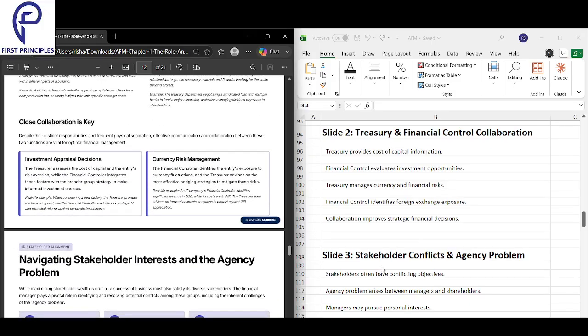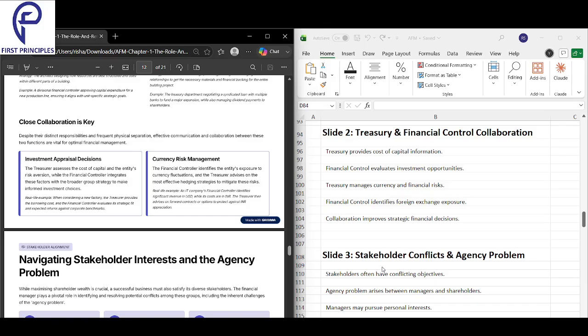So looking into this here, treasury provides cost of capital information. Financial control evaluates investment opportunities. Treasury manages currency and financial risk. Financial control identifies foreign exchange exposure. Collaboration improves the strategic financial decisions. So when they work together, you would observe that the collaboration improves the strategic financial decisions.